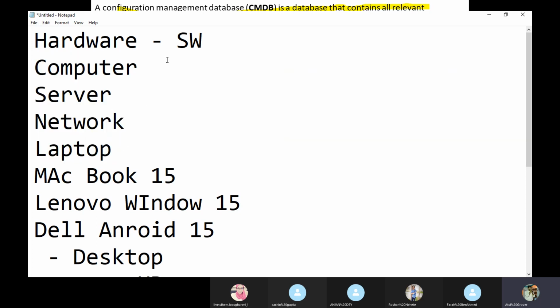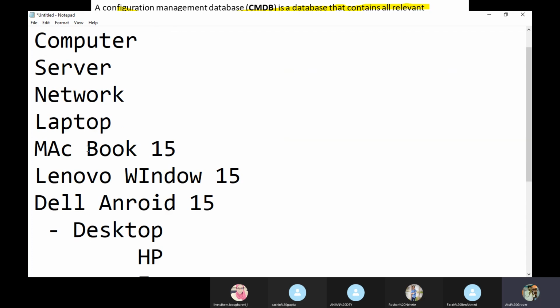Because when you say hardware, electronic items, then I'm opening a very wide range of categories. So ServiceNow says, okay, you want to define your CMDB, that's fine. I am giving you a structure for the same. And what is the structure?